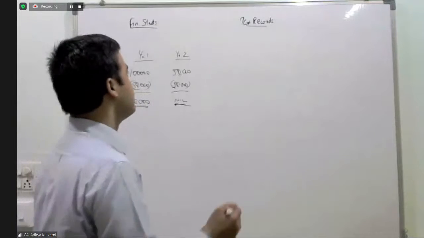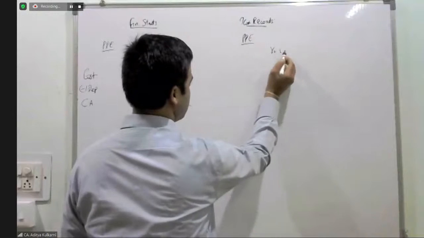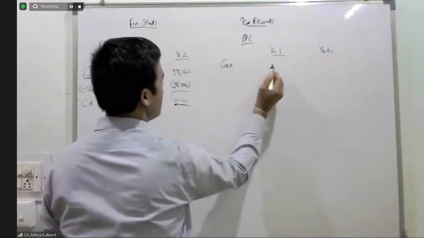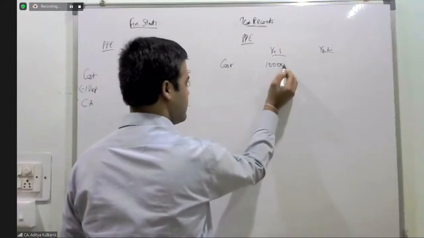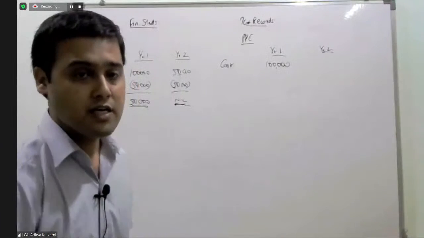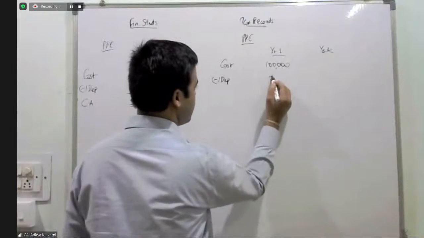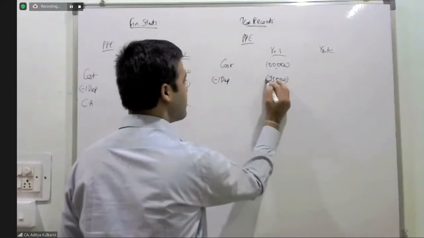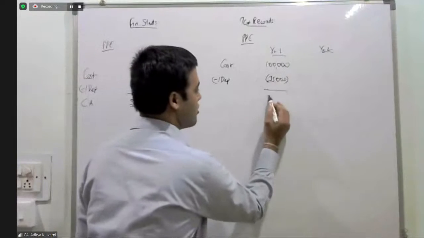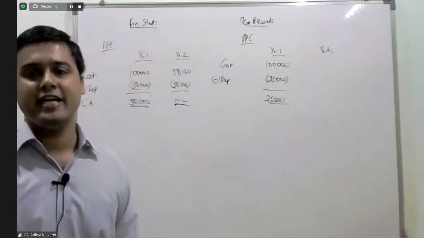But now for tax purposes, the same PP, when you purchased it, the cost was 1 lakh. That will be the same because it is a transaction. You will record it for 1 lakh. But what is the depreciation permitted? First year itself, you will get a depreciation of 75,000. So your carrying amount for tax purposes would be 25,000.